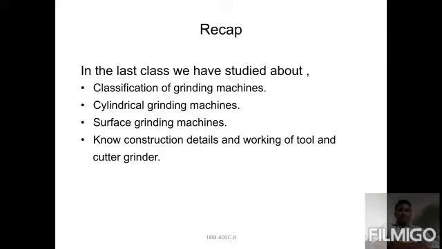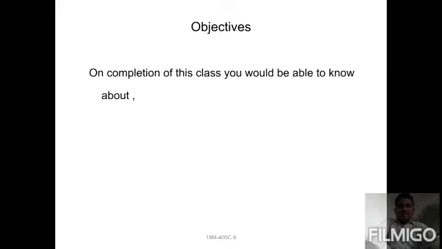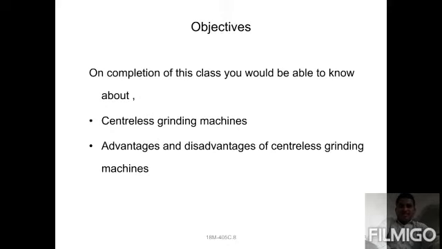In today's class we discuss the centerless type, one more method of grinding machine. Grinding wheels are also used, which include cylindrical type, cup shape, cup and saucer, and segmental type. These are the classifications we discussed. Now we discuss the centerless type of grinding machine, and then its advantages and disadvantages.